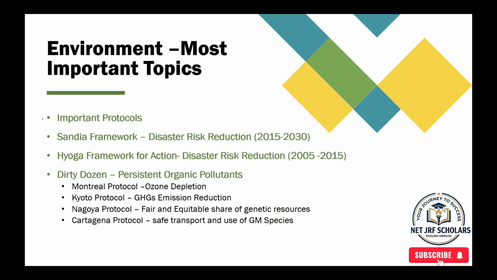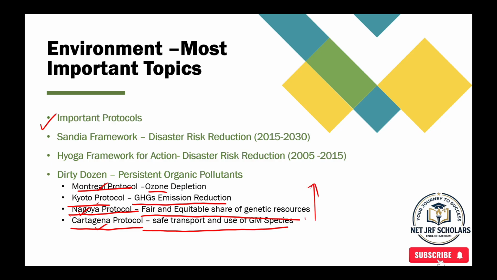Okay, and next we have some important protocols, such as the Montreal Protocol, Kyoto Protocol, Nagoya Protocol and Cartagena Protocol. Montreal for ozone depletion, Kyoto for greenhouse gas emission reduction, Nagoya for fair and equitable sharing of genetic resources, Cartagena Protocol for safe transport and use of genetically modified species. So you need to have the main aim of the convention.